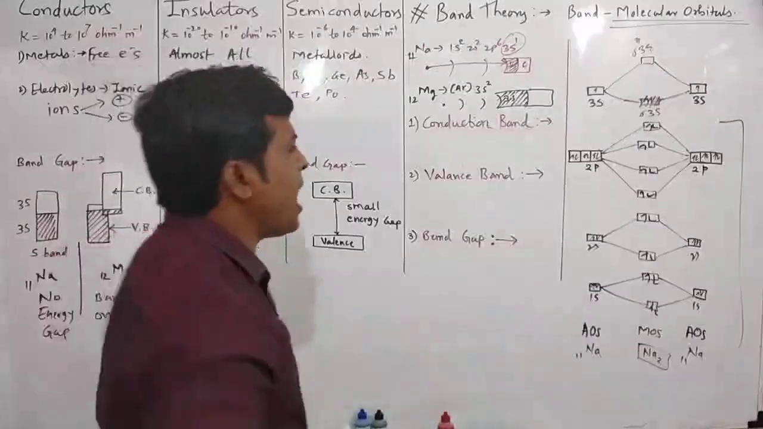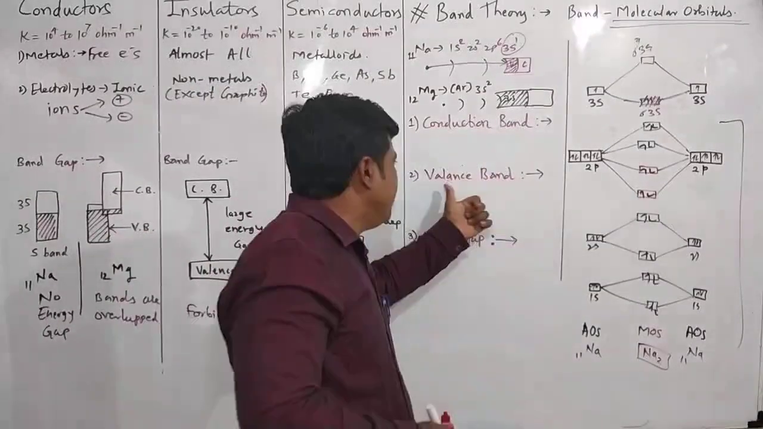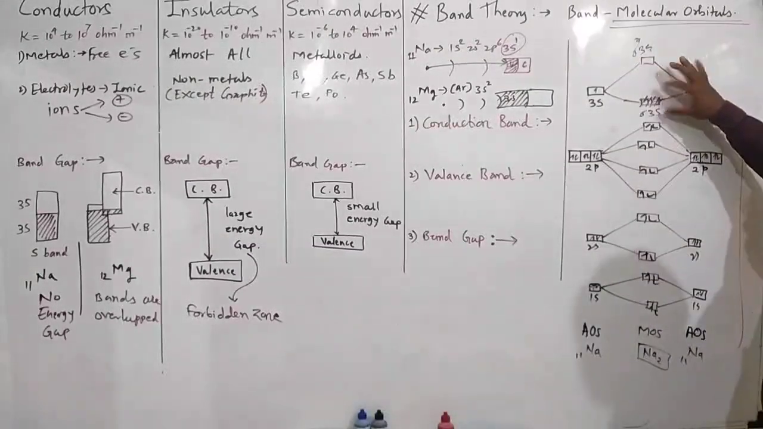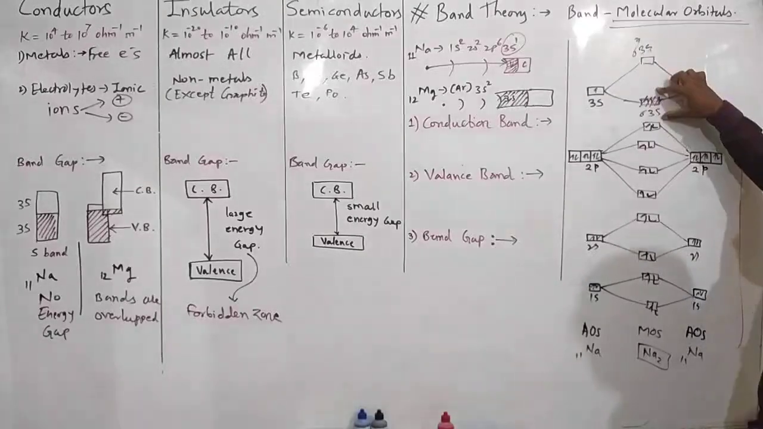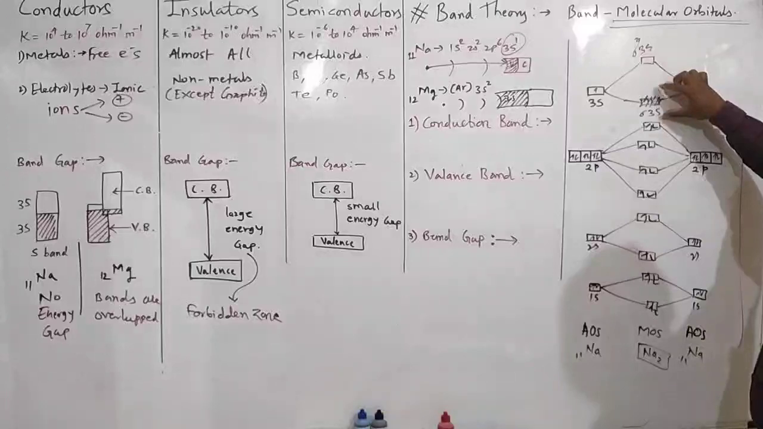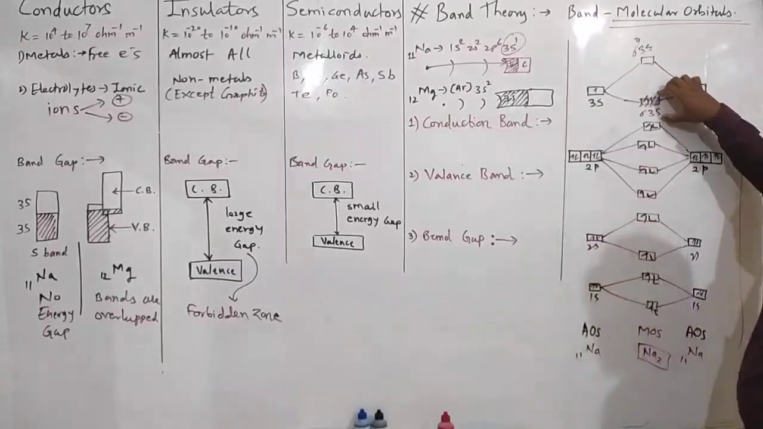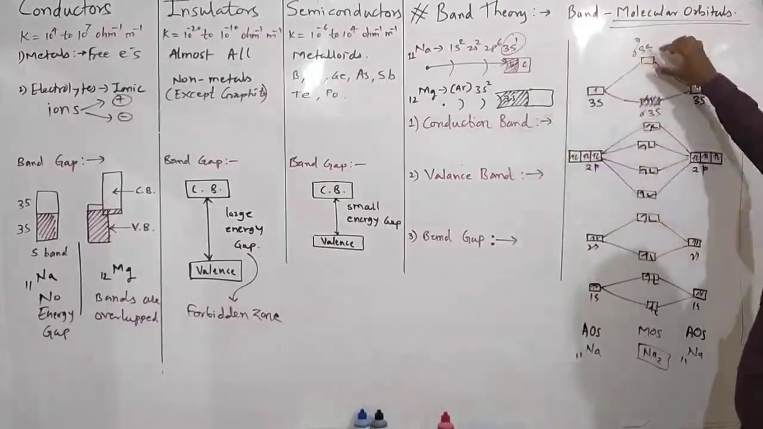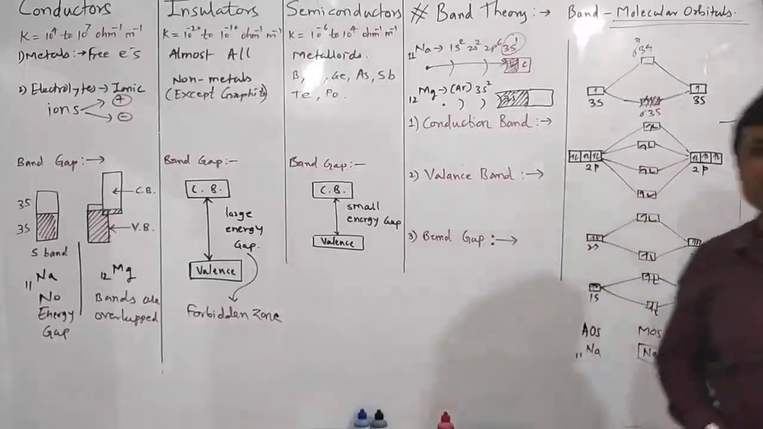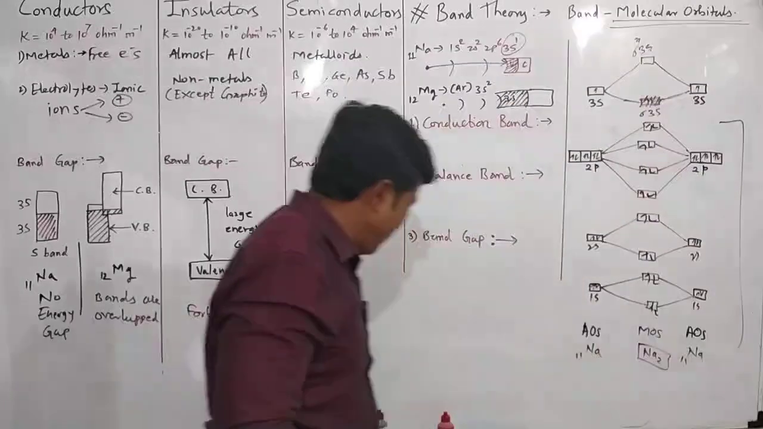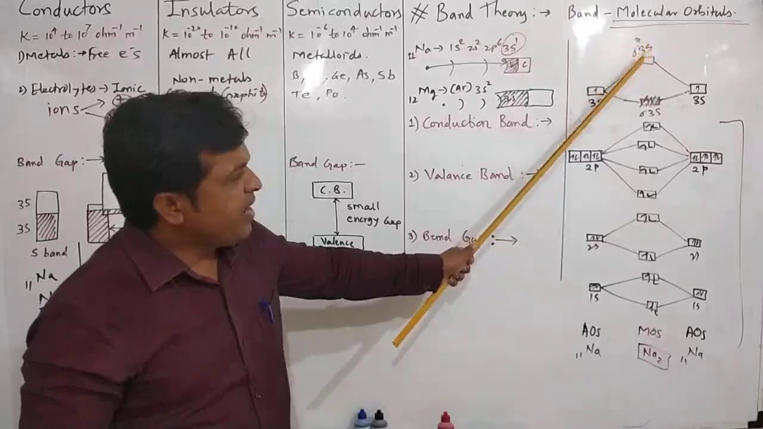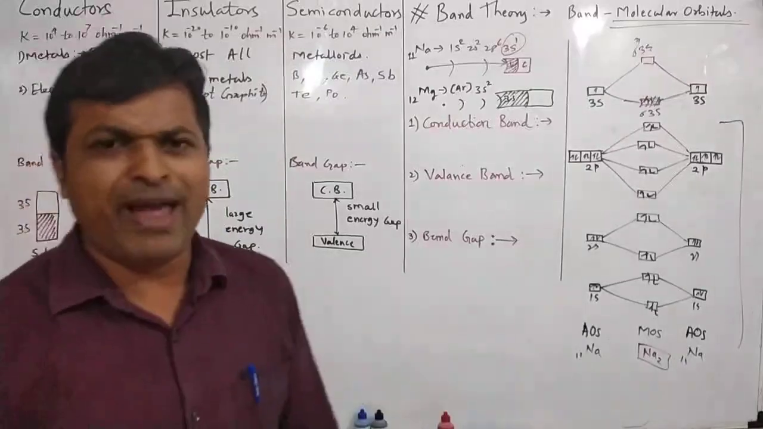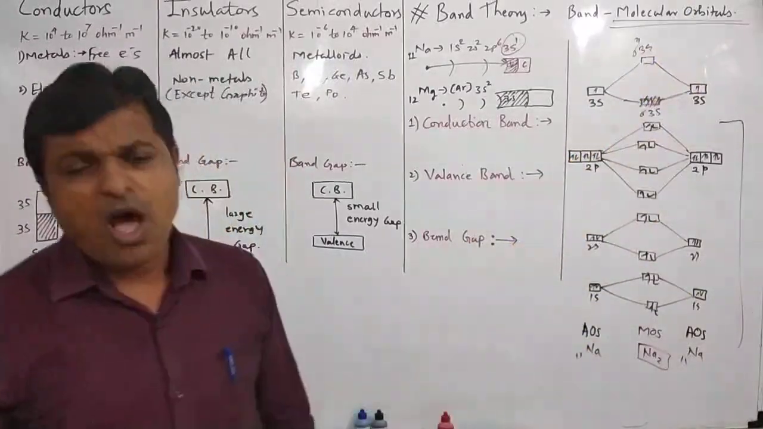As you know, bands are of two types, that is the conduction band and the valence band. What you observe in sodium, this sigma 3s, that is the lower half of the 3s orbital, which is shown in conductors, is the valence band, and the higher energy empty molecular orbital is called the conduction band. What is meant by conduction band? The highest energy molecular orbital which is vacant or partially filled. In sodium it is vacant or partially filled.